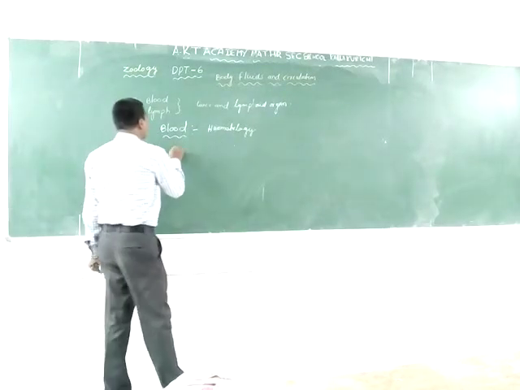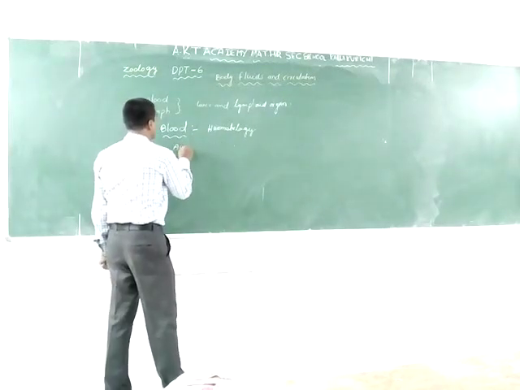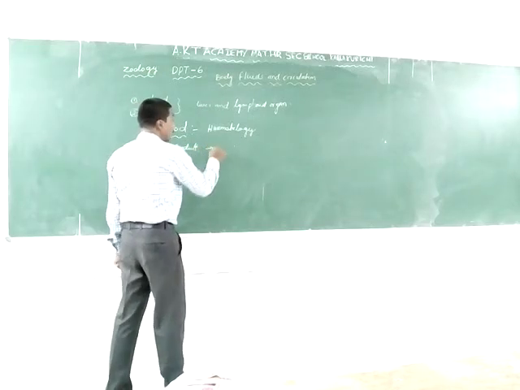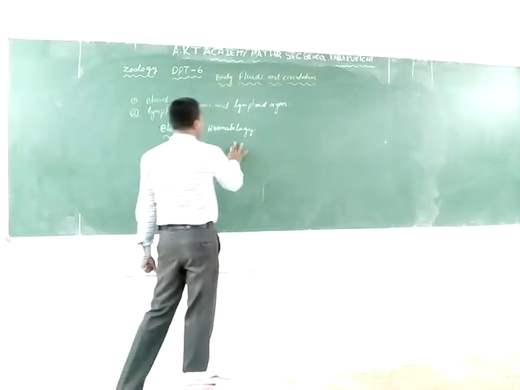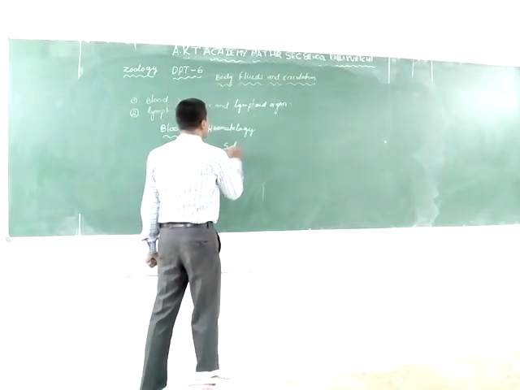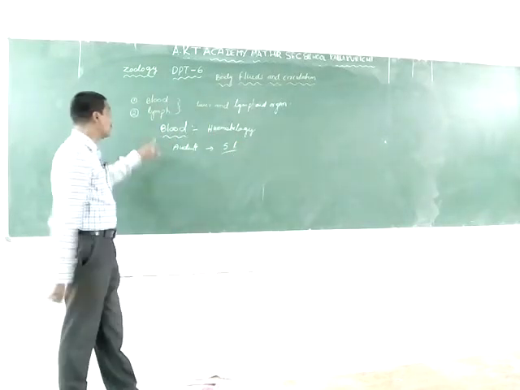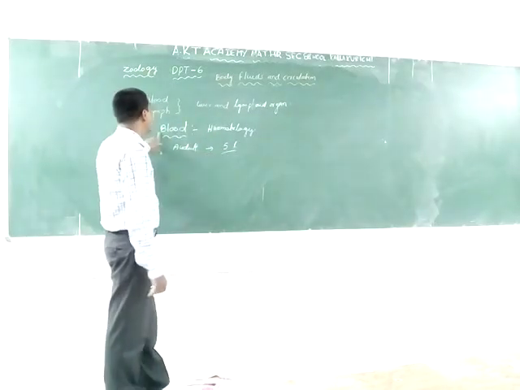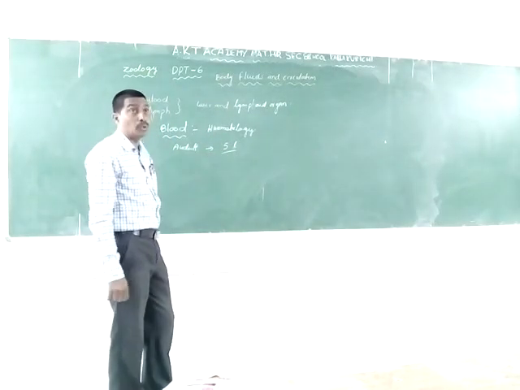In adult human beings, there is an average of 5 liters of blood.